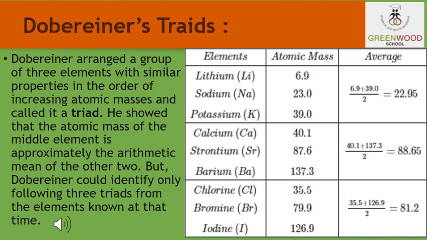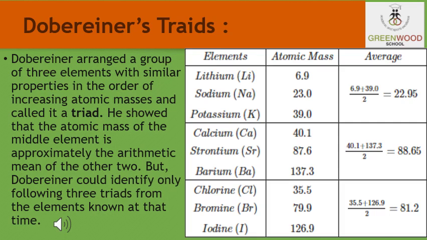But there are a few limitations of Dobereiner's classification. Dobereiner could identify only three triads from the elements. All the elements could not be identified. So, in other words, all the elements known at that time could not be arranged as Dobereiner's triads.